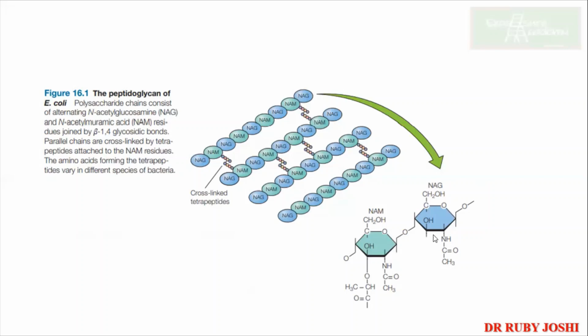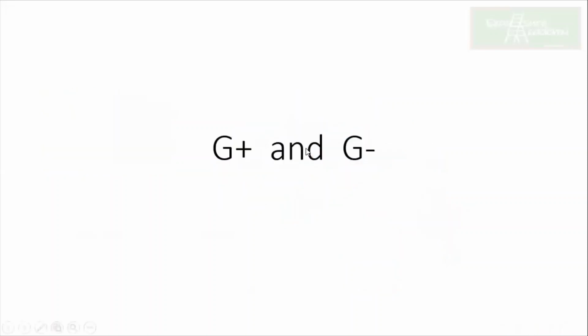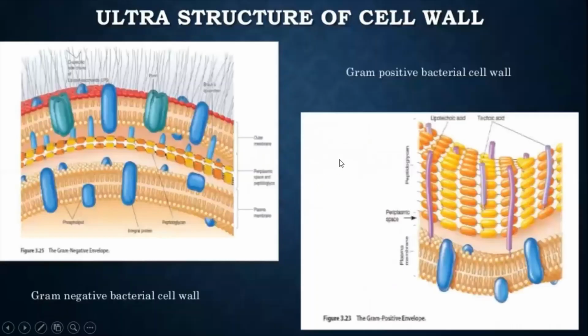Okay. Now we also know that these NAM-NAG chains are cross-linked with the help of tetrapeptides. Even that tetrapeptide you have to remember. That is the tetrapeptide where you see the existence of D amino acids. Though we know that only L amino acids are present in nature, bacteria have D amino acids also. Now coming to the difference between gram positive and gram negative. So let's go with the gram negative. In the case of gram negative, the peptidoglycan layer is less.